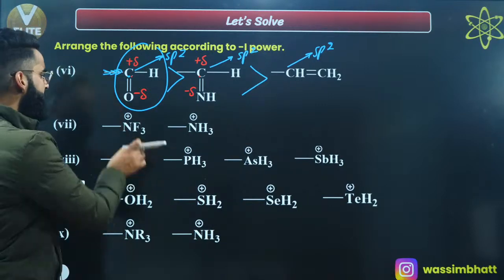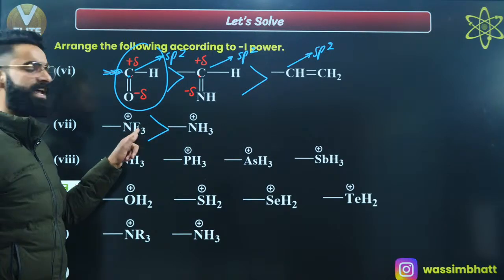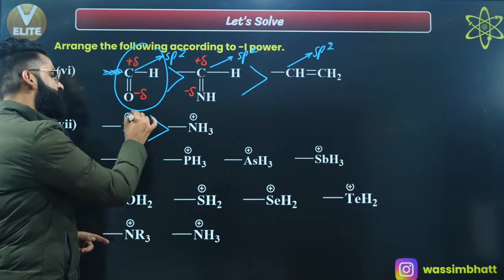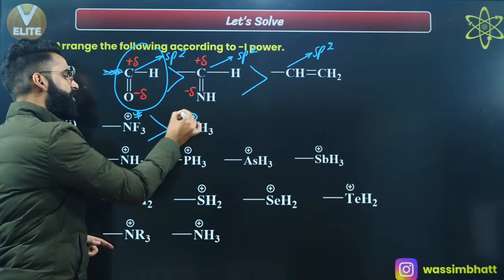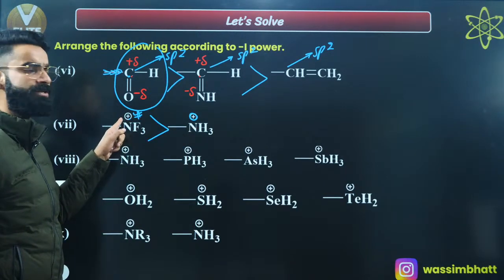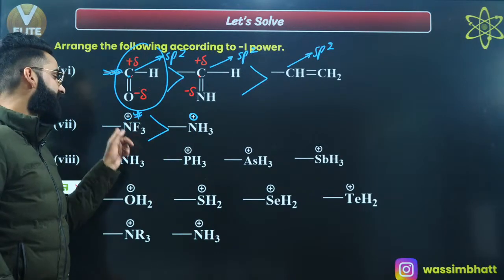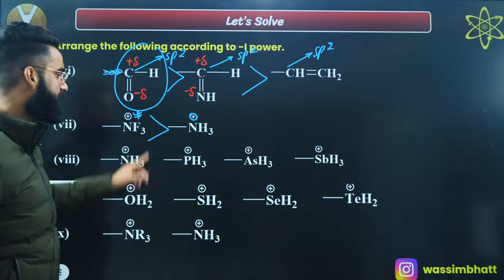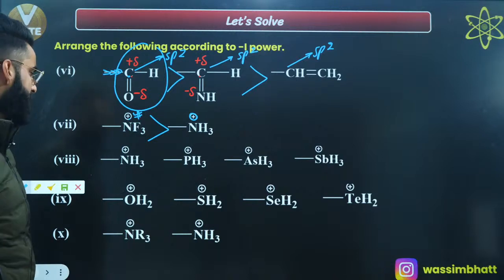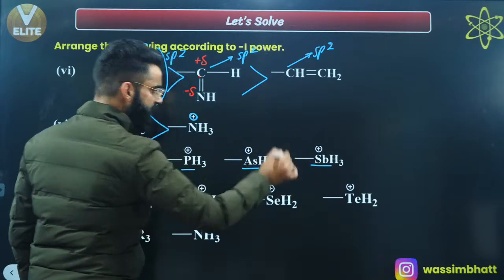Yes? Now, if you talk about NF3 and NH3, definitely this one, because nitrogen is attached with fluorine, right? Fluorine is going to attract the bonded pair towards itself, due to which the intensity of positive charge over here will be more than that of intensity of positive charge on this nitrogen, right? If the intensity of positive charge is more in this nitrogen, that means this nitrogen is going to drag more sigma electron density towards itself. That is why this NF3 positive group shows more minus I power than that of NH3 positive group, right? Okay? Right, people?